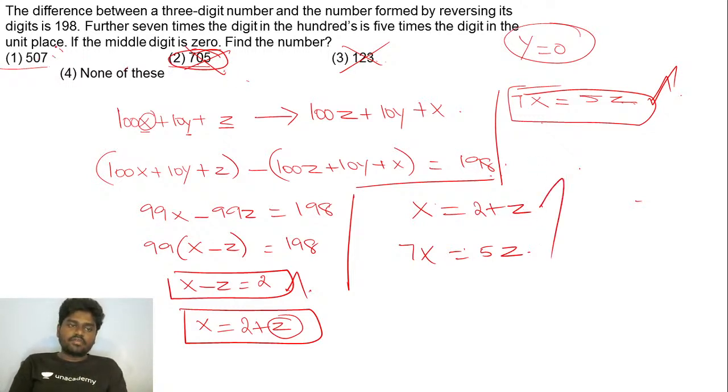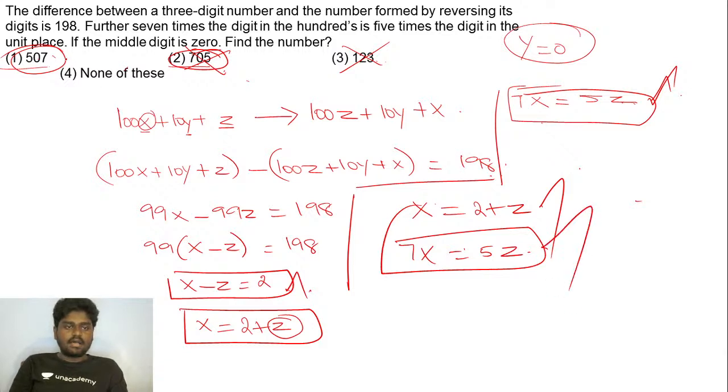But if you go for the 5, 7, if x is 5, then we'll be getting 7, and 5 minus 7 is 2, and just by using this condition, we have 7 times of 5 is equal to 5 times of 7.